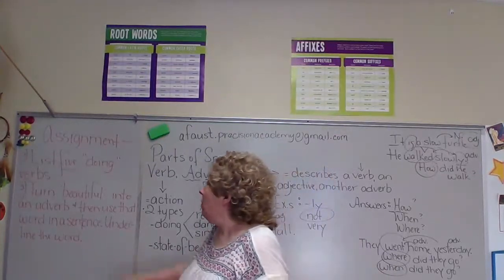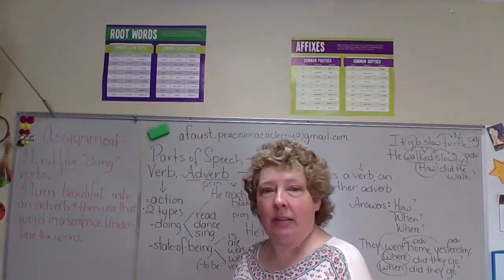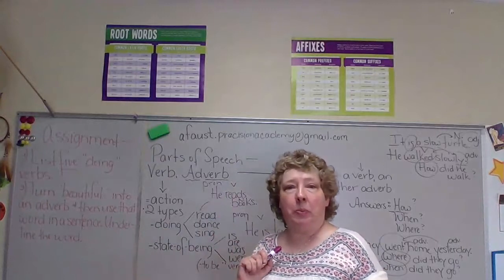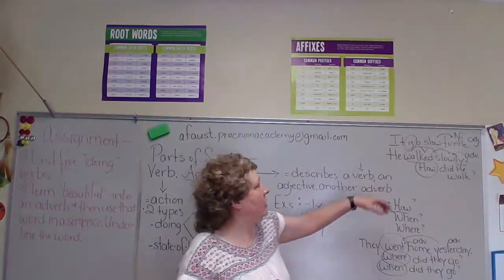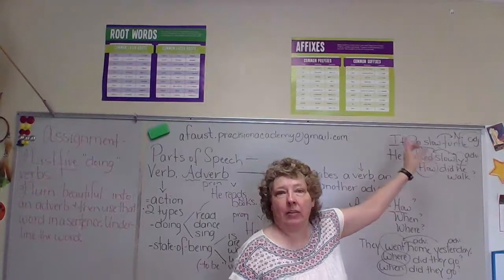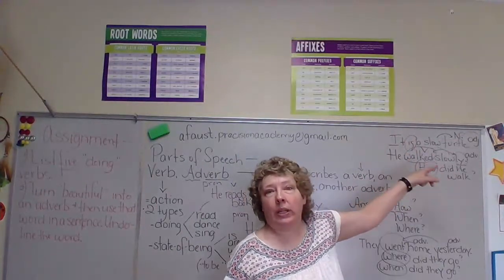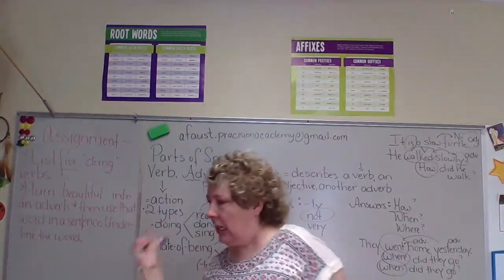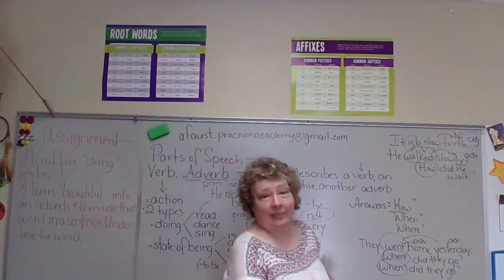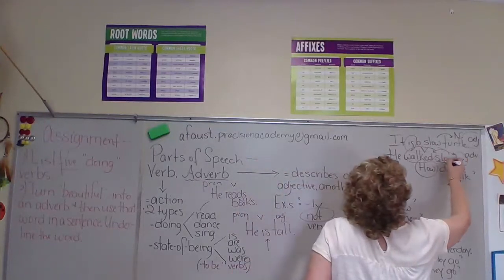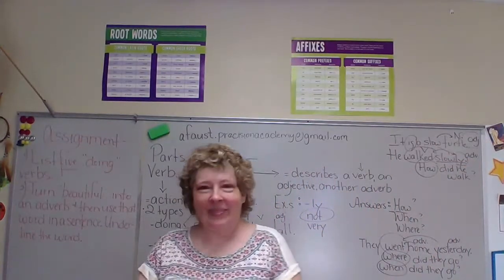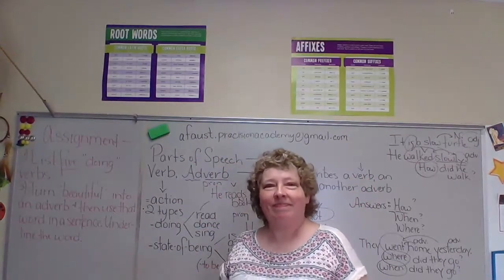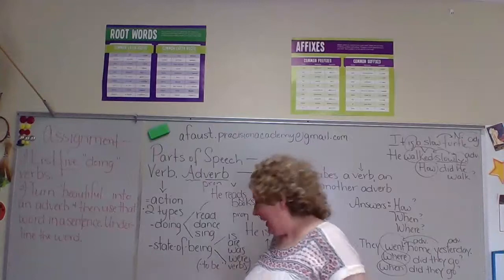So take beautiful, and you might want to pause the video and copy this down. Take beautiful and switch it into an adverb, like I did. I took slow and turned it into an adverb, didn't I? From slow turtle to walking slowly. So turn beautiful into an adverb and put it into a sentence, and underline the word once you've turned it into an adverb.